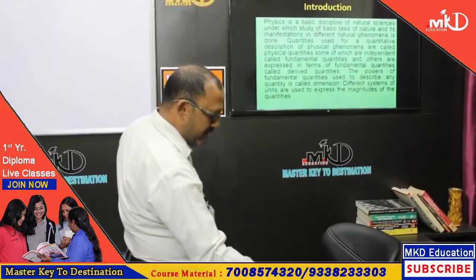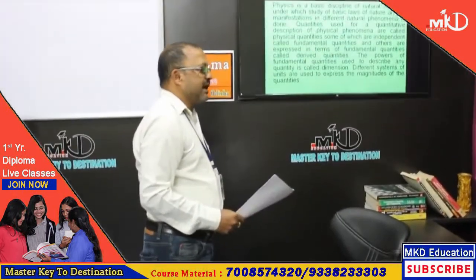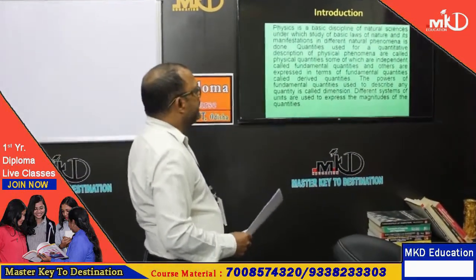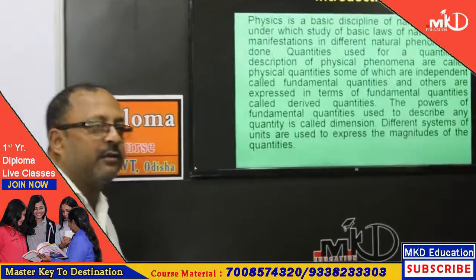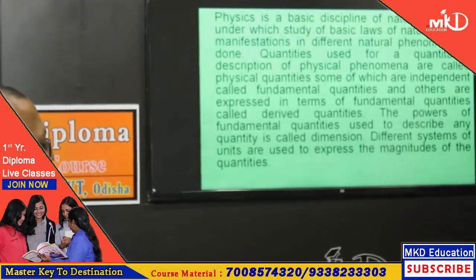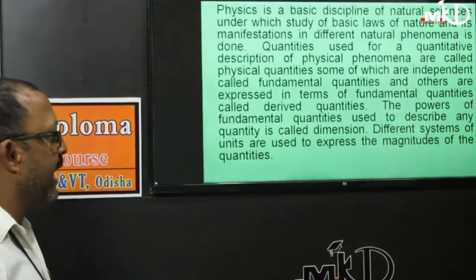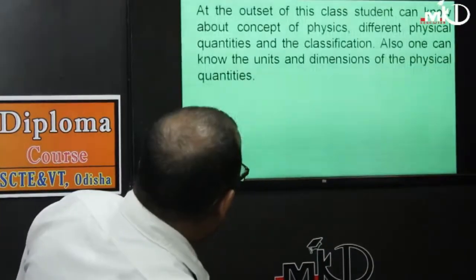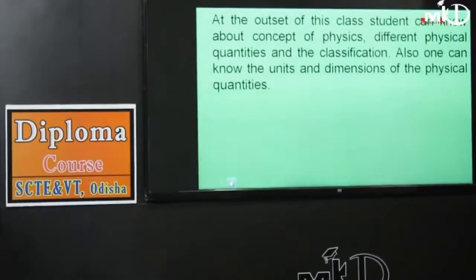What is physics? Physics basically deals with natural science or natural phenomena which occur around us. So physics is a basic discipline of natural science which is governed by the basic laws of nature and which explains the fundamentals of some activities which are carried out in day-to-day lives. Then we will explain what its outcome is, and the basis at the outset of the class.